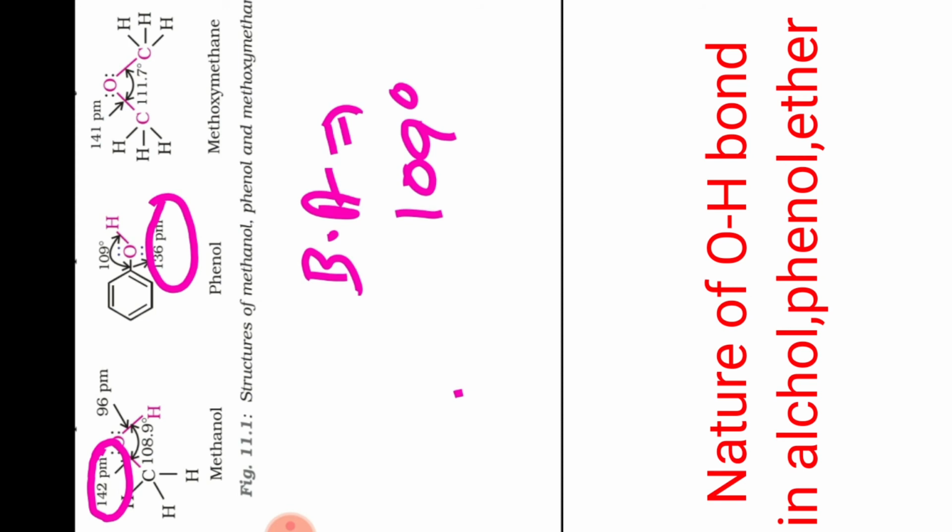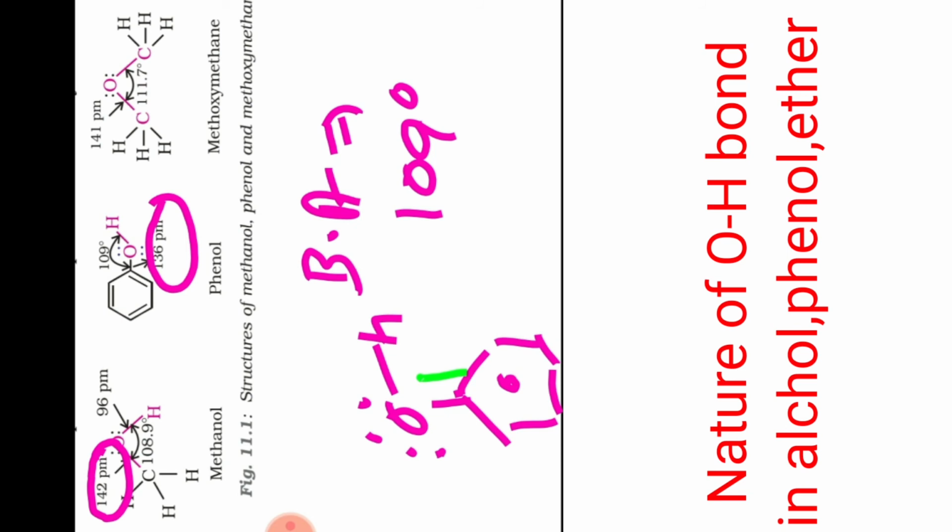I will tell you, because in the structure of phenol, what is going to happen there during the resonance? During the resonance, there will be the double bond character like this. There will be the double bond character between carbon and the oxygen of the OH group. Means due to the double bond character, bond length will become shortened.